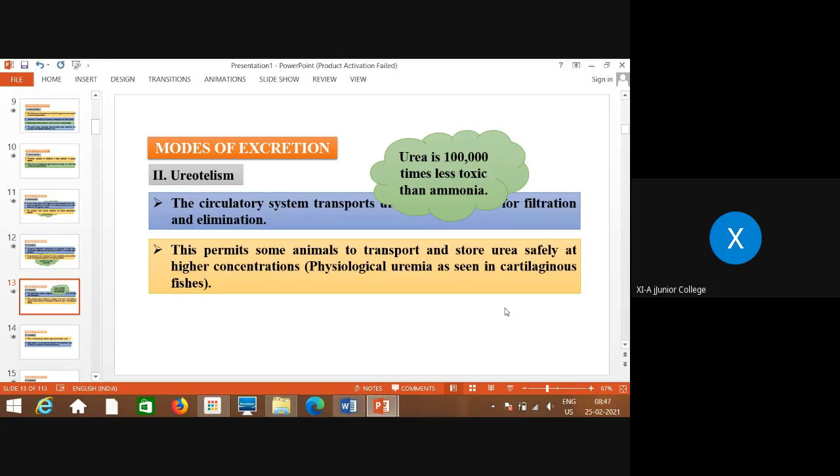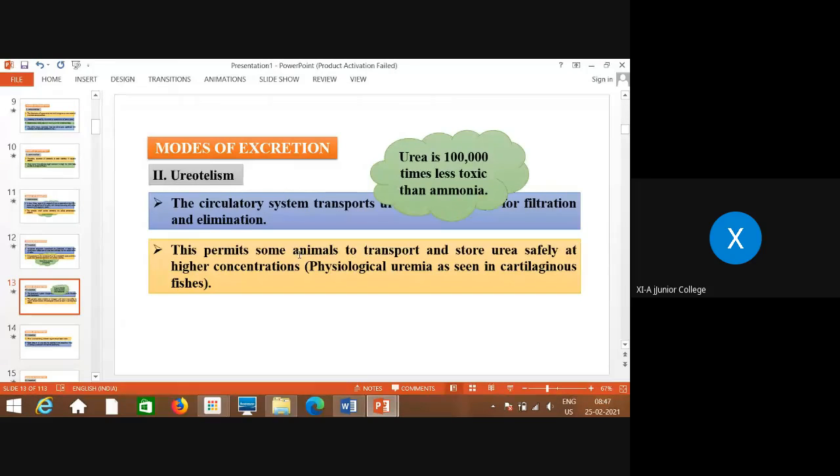So only aquatic animals can show ammonotelism, whereas in ureotelism, urea being almost 100,000 times less toxic than ammonia, the excretion in the form of urea is shown by terrestrial animals, and it permits these animals to transport and store urea safely at higher concentrations.